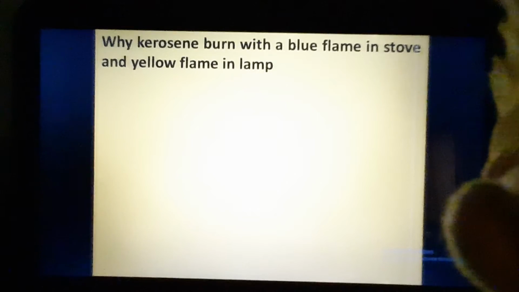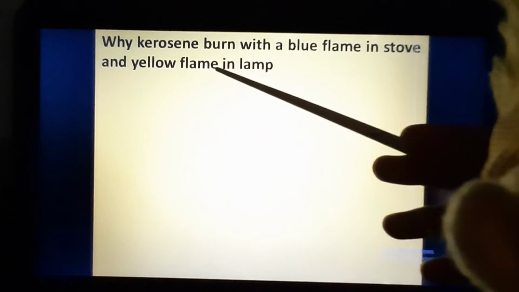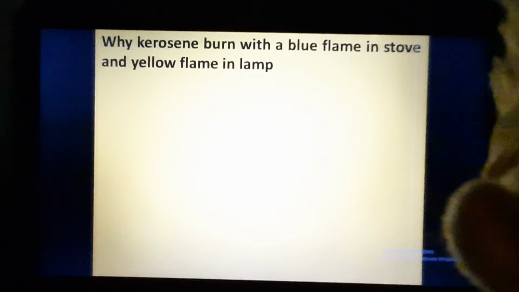Now why does kerosene burn with a blue flame in a stove and a yellow flame in a lamp? Now this is very interesting. Kerosene is the same fuel, oxygen is the same, but when you burn kerosene in the stove for cooking purpose, it burns with a blue flame. But if you want some amount of light, what are you burning? You are burning a lamp, because in our previous slide we have discussed that the blue flame is non-luminous, that is, light is produced less and heat is produced more, and the yellow flame is luminous, that is, light is more and heat is moderate.